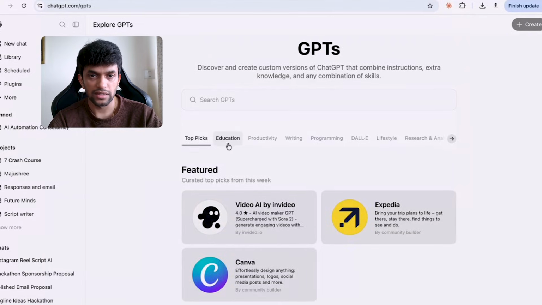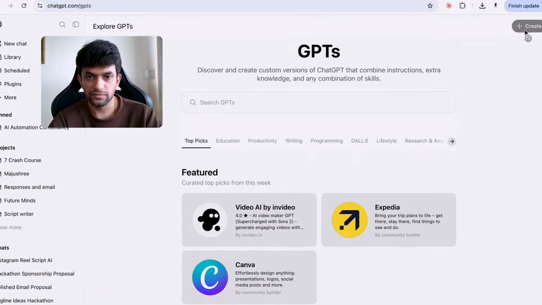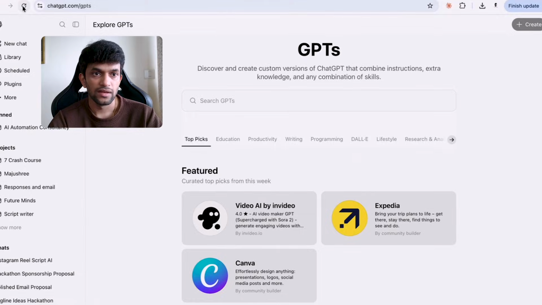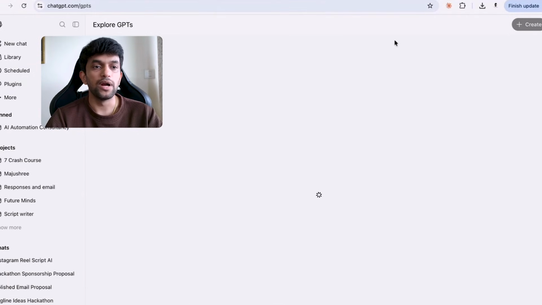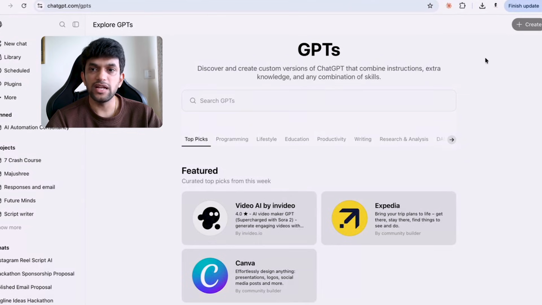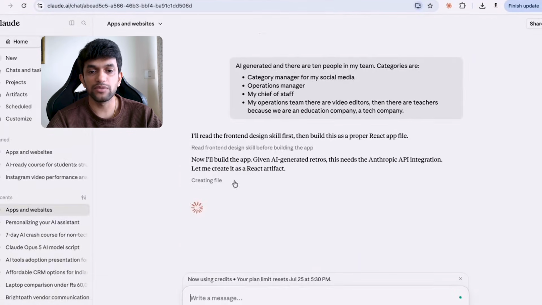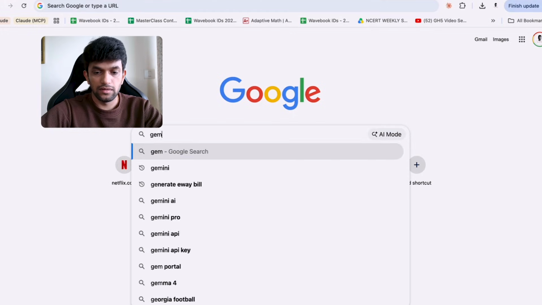I think it is not working as of now. Yes, someone was telling me today ChatGPT is not working, it has crashed. But in the GPTs, on the right side there is a plus, this is create. So here you can create simple apps, which I am trying to create using Claude. Similarly, let me show you Gemini as well.